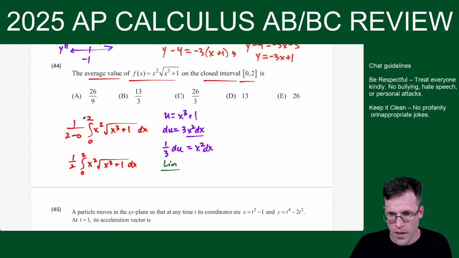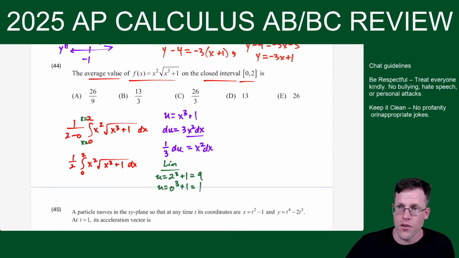These are my old x limits: x equals 2, x equals 0. So my new u limits are going to be 2 to the third plus 1, which is 9. And then I plug in 0, and I get 0 to the third plus 1, which is equal to 1. So my new integral is 1/2 times the integral, and my new limits are 1 and 9.